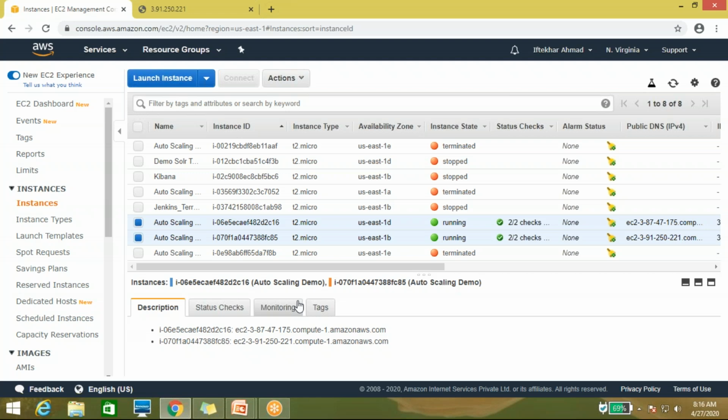Actually, I chose terminate because I cannot put much load on this server, so for the demo purpose I terminated that instance.